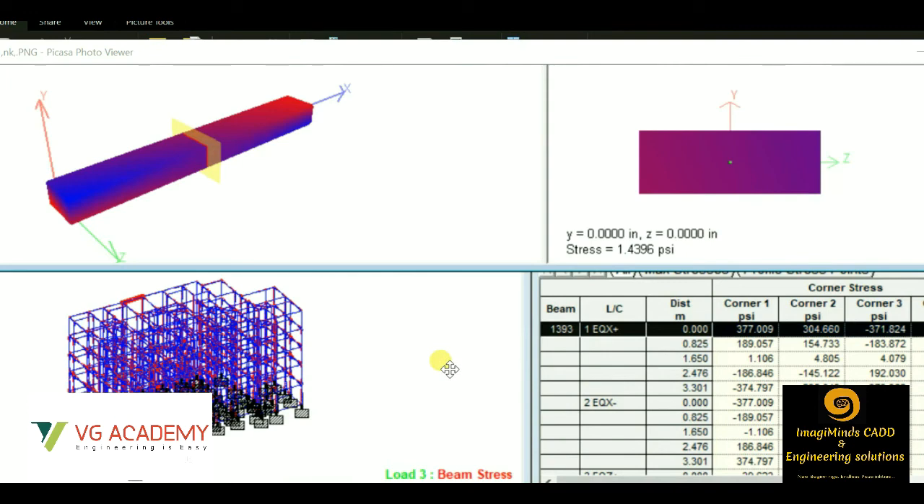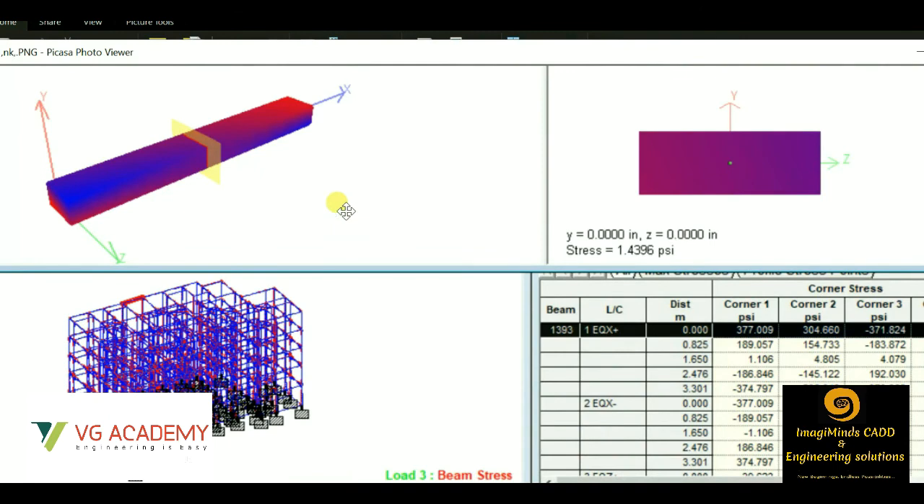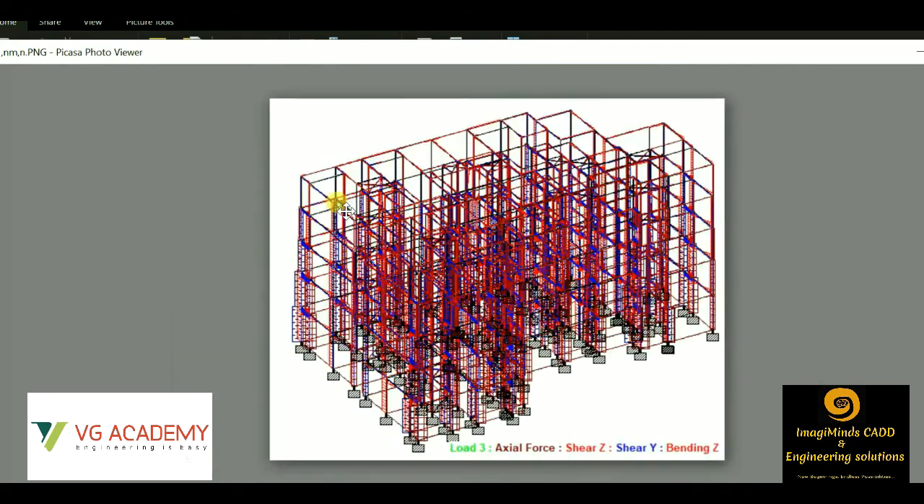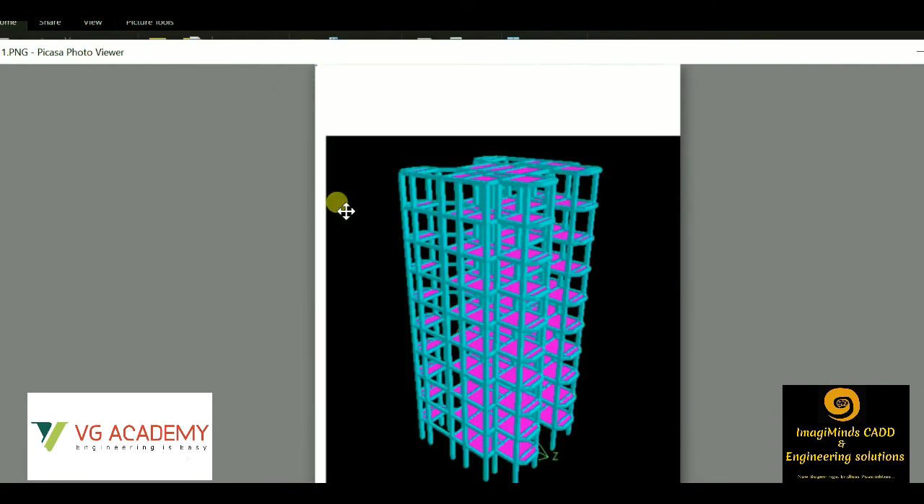Now I'll show you a few projects related to StatPro. For this particular member, if we want to find the stress, the corner stress at any particular position, we'll be able to find that. Here we'll be getting the tabulated result as well. So these are the seismic reactions that are developed in each and every joint due to the seismic forces. These are the shear force, axial forces and bending moment. This is the graphical representation.